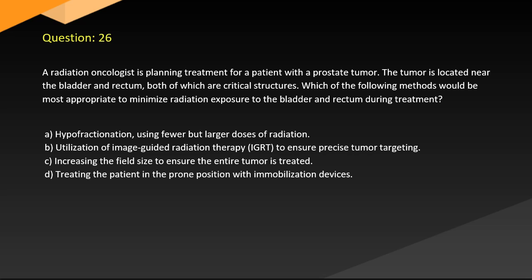Question 26. The radiation oncologist is planning treatment for a patient with a prostate tumor. The tumor is located near the bladder and rectum, both of which are critical structures. Which of the following methods would be most appropriate to minimize radiation exposure to the bladder and rectum during treatment?